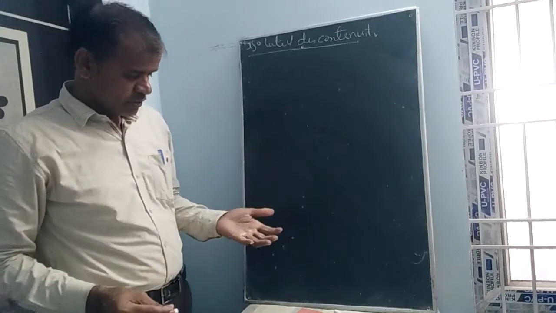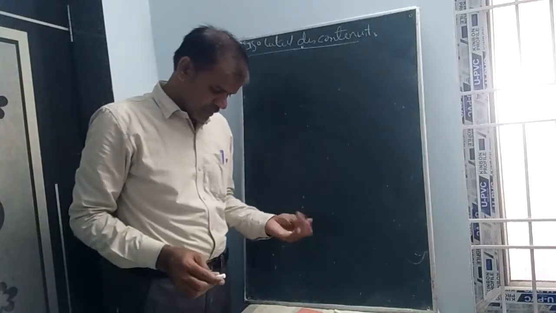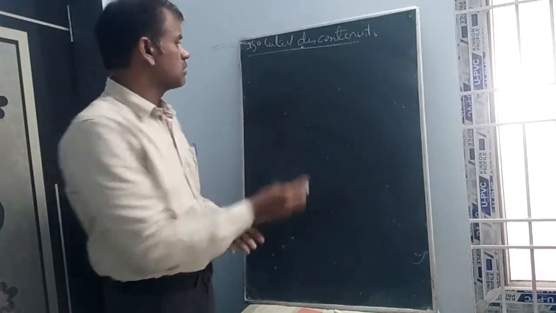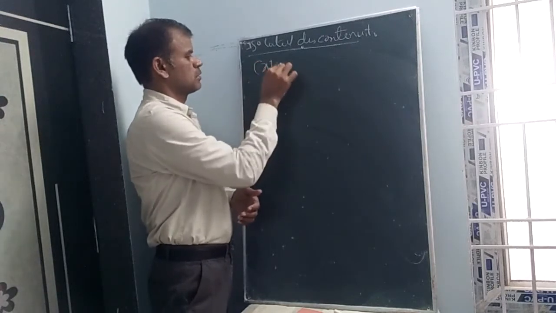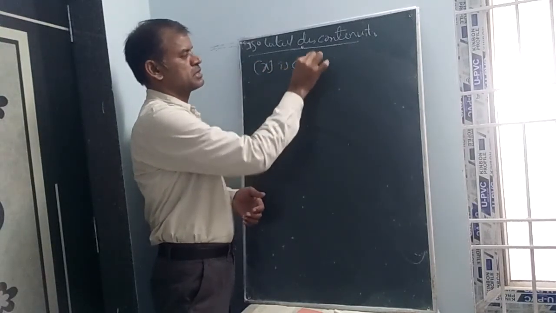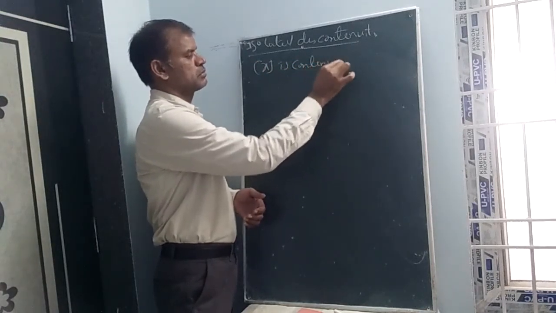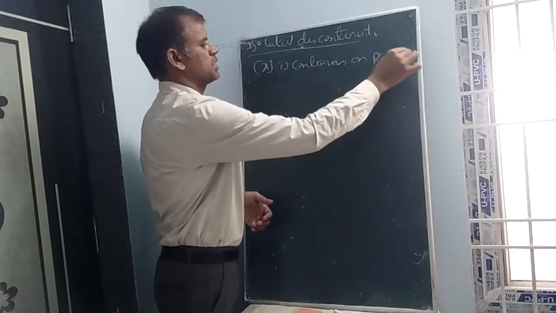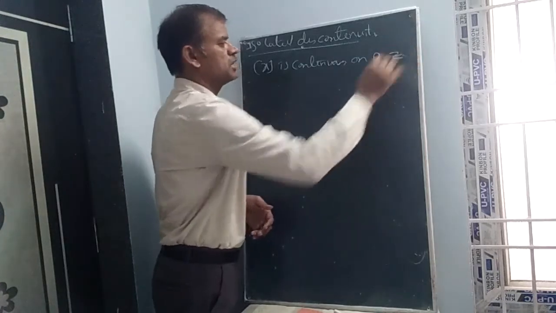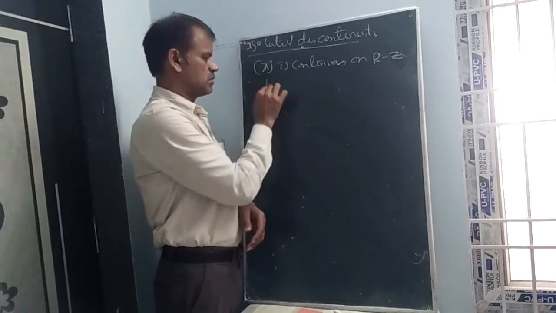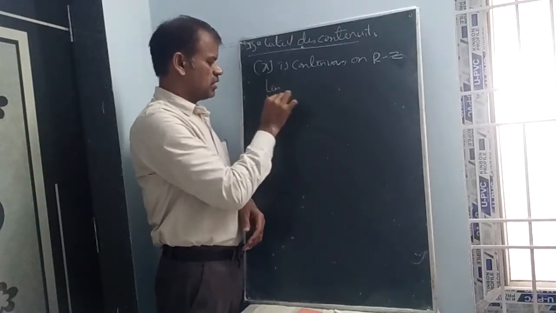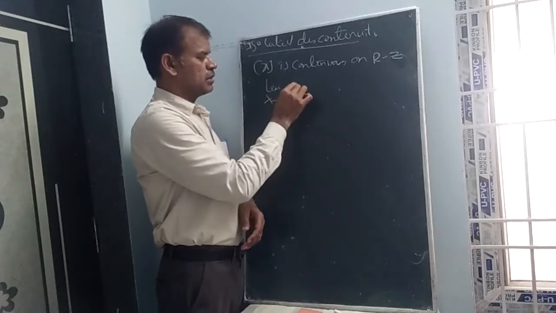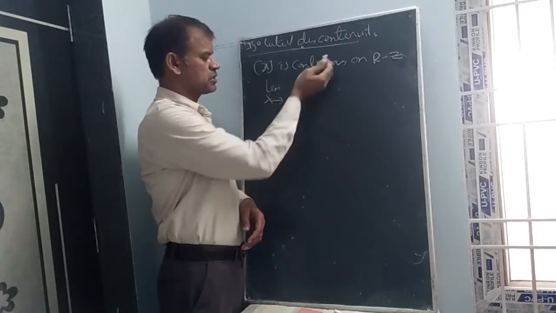We know the step x concept. Step x is continuous on R minus Z; on integers, step x is not continuous. I am making you remember one thing. Limit x tends to 2 of step x.